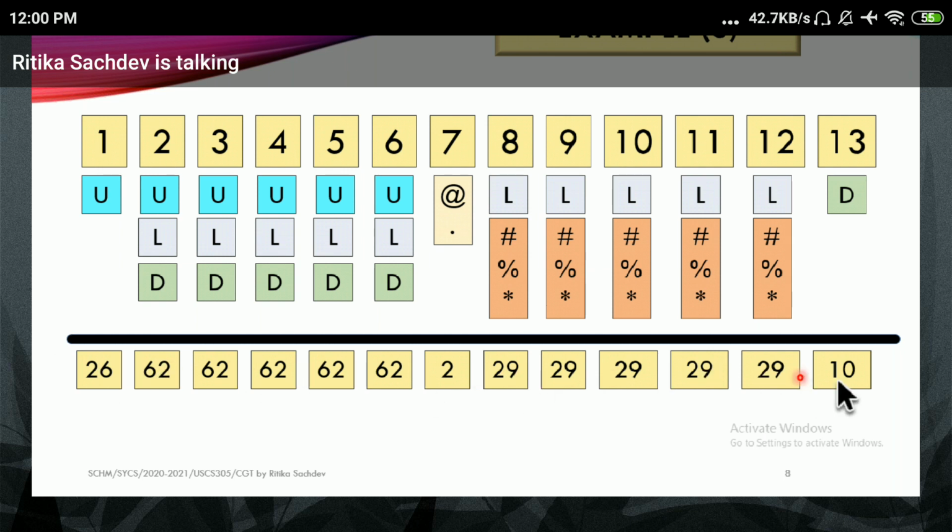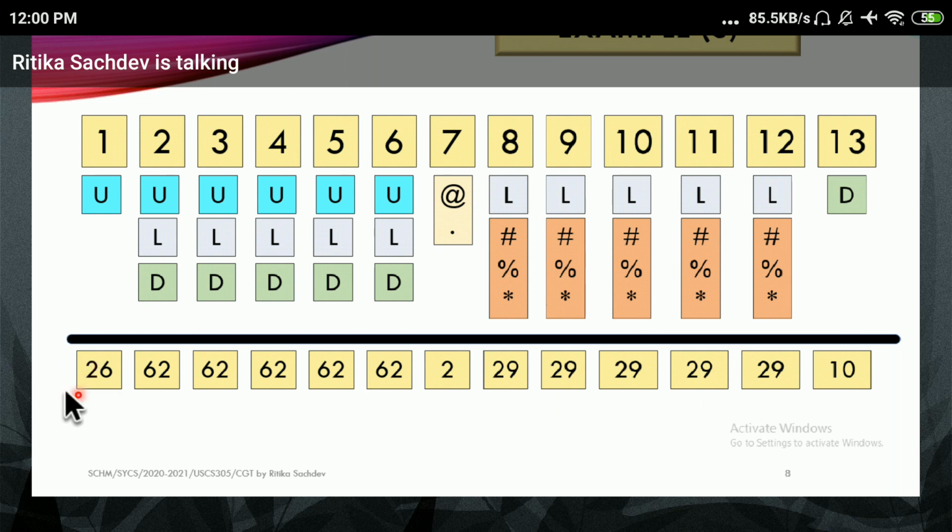Now check, I have so many combinations. First position, 26 characters, I can choose any one from that. Once I've chosen that, from the next I can choose any one from 62, and then from the next any one from 62, and so on.